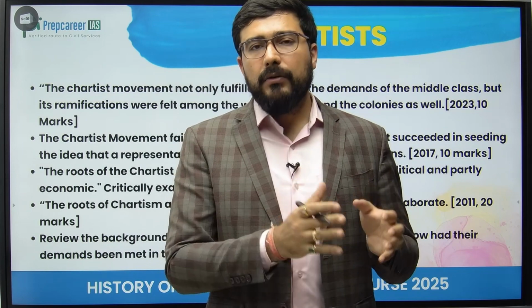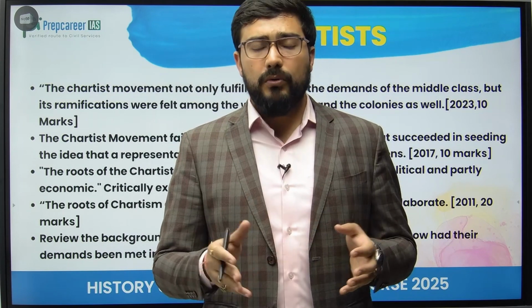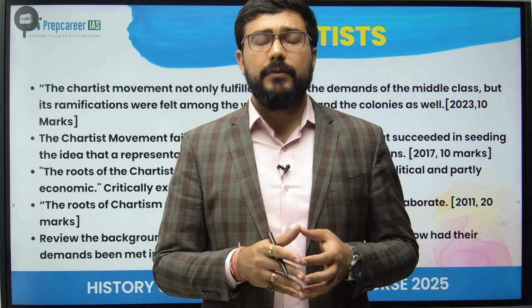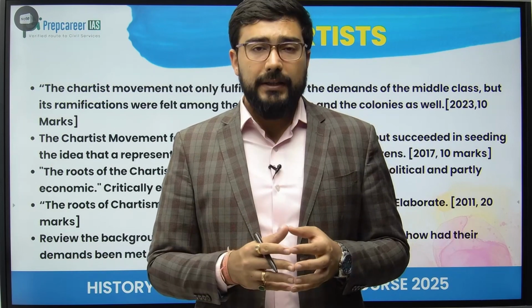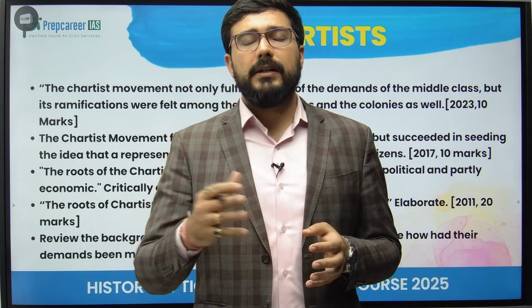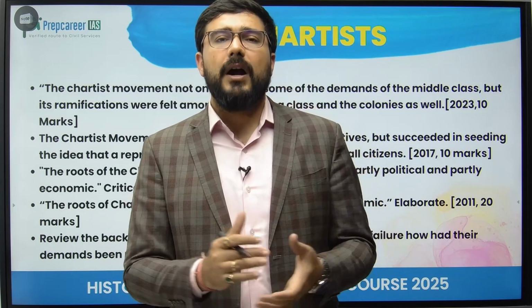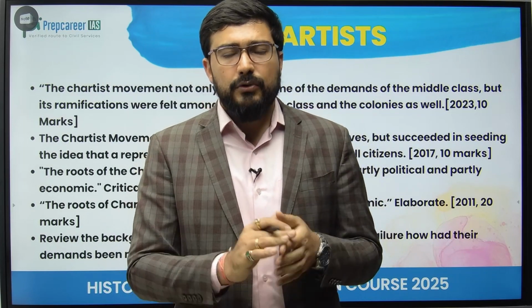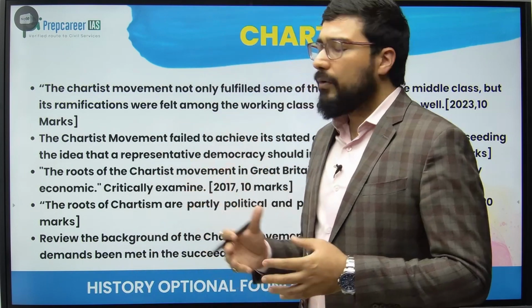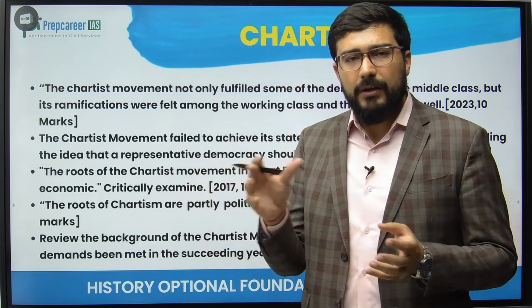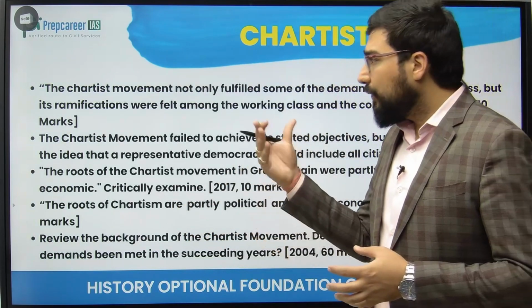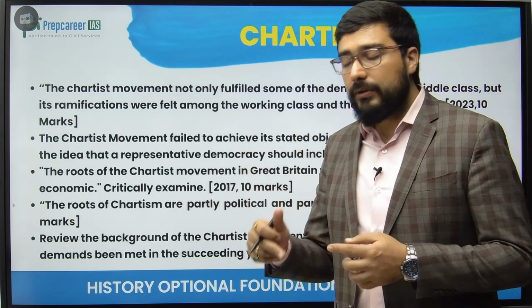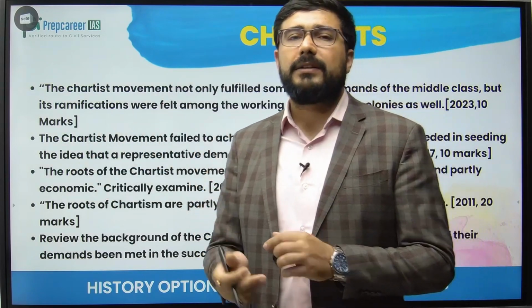The Reform Act of 1832 was not able to give right to vote to them. They were not included in the representative institutions, and as a result of that, eventually they started this movement from 1838 till 1848. 10 साल के लिए movement चला, and they had a specific charter. 6 specific demands were there. So UPSC time and again asked question about it, that the roots of the Chartist movement were partly economic, partly political, and what was the impact of this Chartist movement. It failed till 1848, but how in the future those demands were accepted by the government.